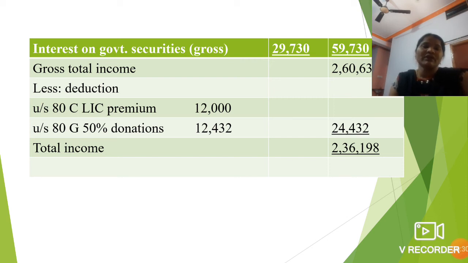So first you have to take the 80C LIC 12,000, and 80G 50%. You should total both, which is 24,432. After deducting this amount from the gross total income, you will get the total income or net income of this other sources, 2,36,198. So this is your answer.